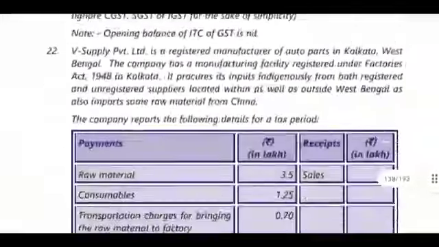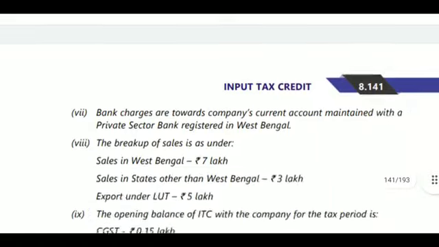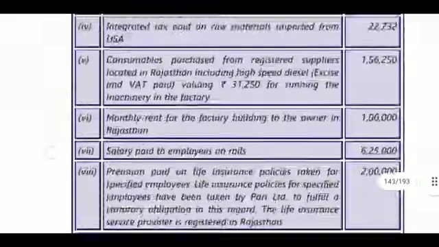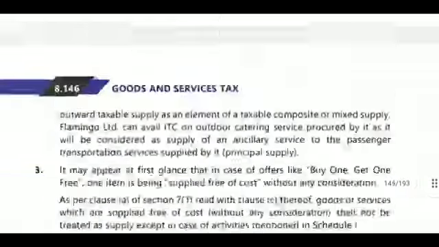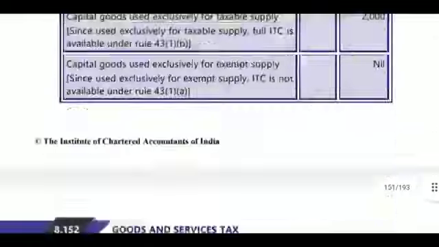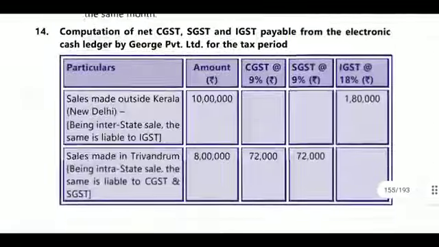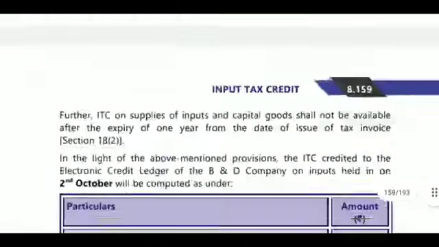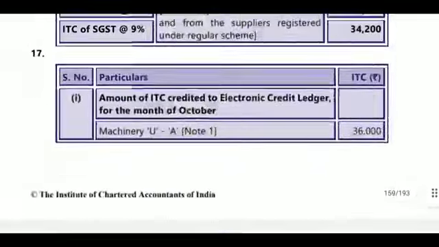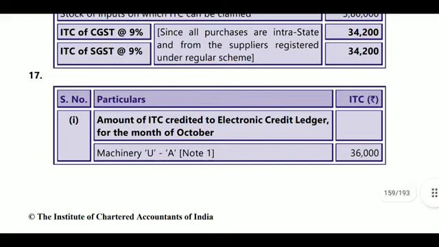Now we will see the answer. This is question number 17. So the answer will be seen, the 17th question answer. What is there in the 17th question answer? Okay. First, amount of ITC credited to the electronic credit ledger for the month of October.